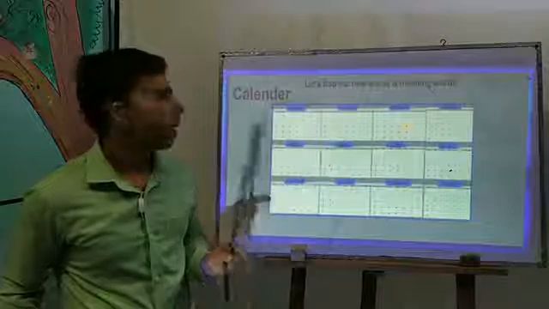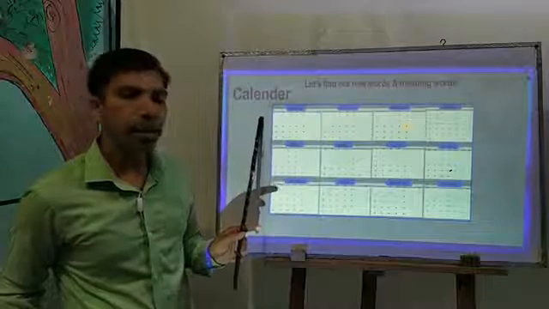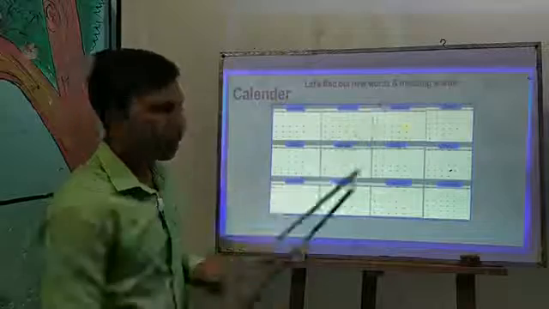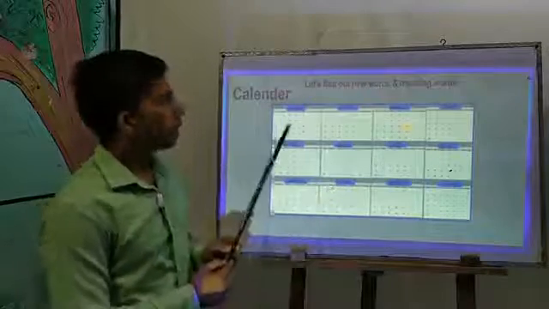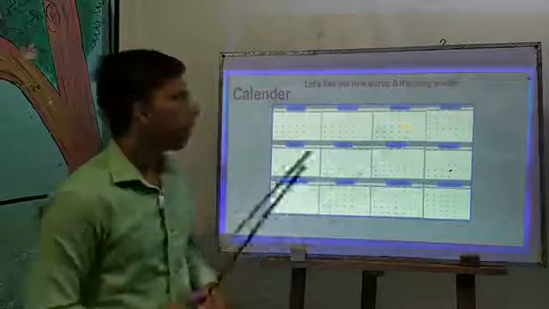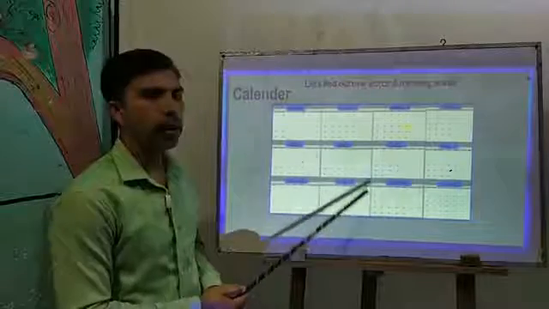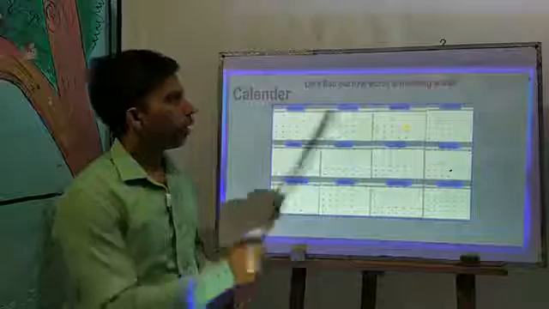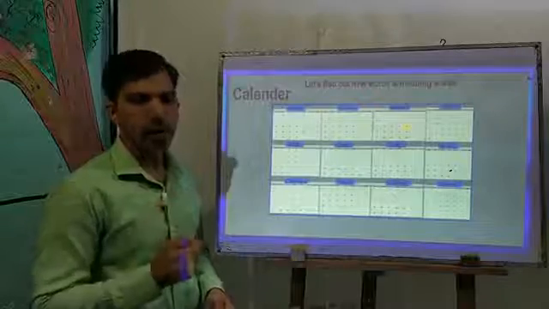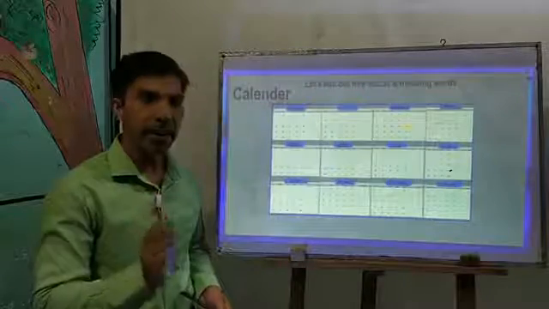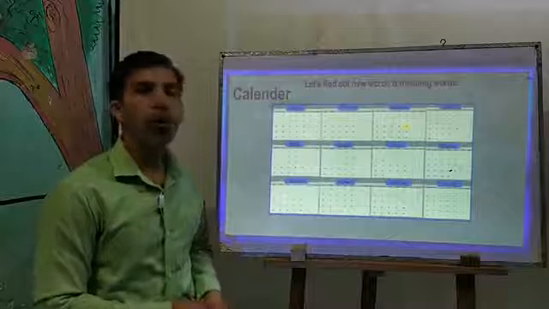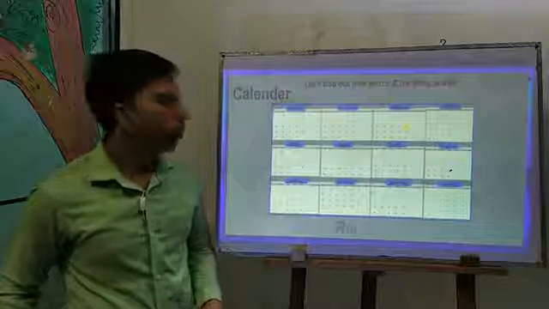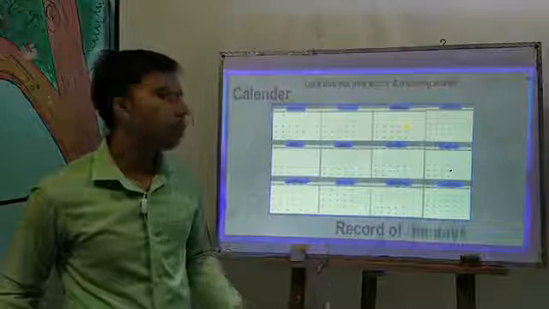Calendar. New word, calendar. Look, this is a calendar. Okay. January, February, March, April, May, June, July, August, September, October, November and December. There are 12 months in a year and this is a calendar. Calendar meaning what? Record of the days.